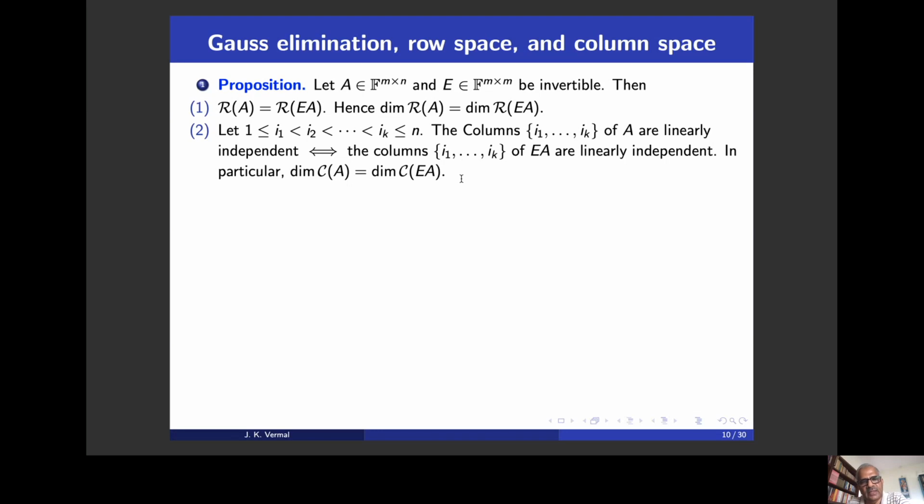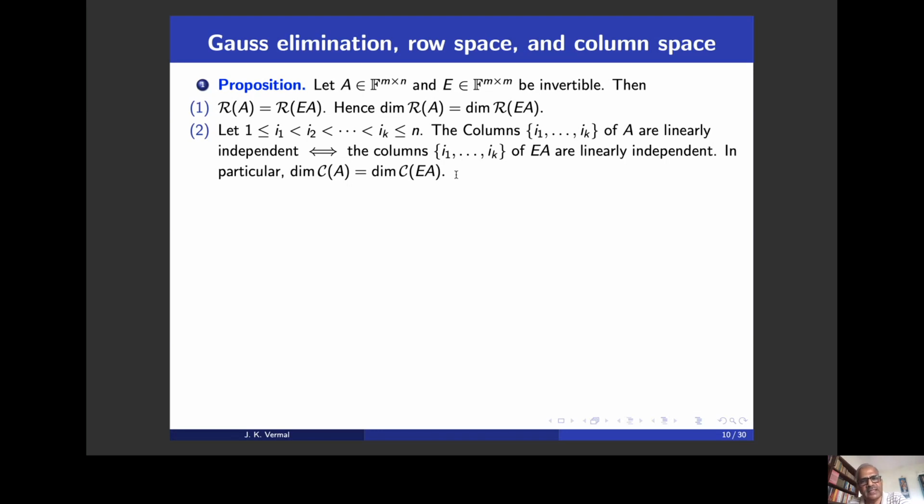Okay, so let me paraphrase this. We start with the matrix A, and by a sequence of elementary row operations I convert A into A prime, which is in row echelon form. I mark the columns of A which are linearly independent and look at the same columns in the row echelon form.